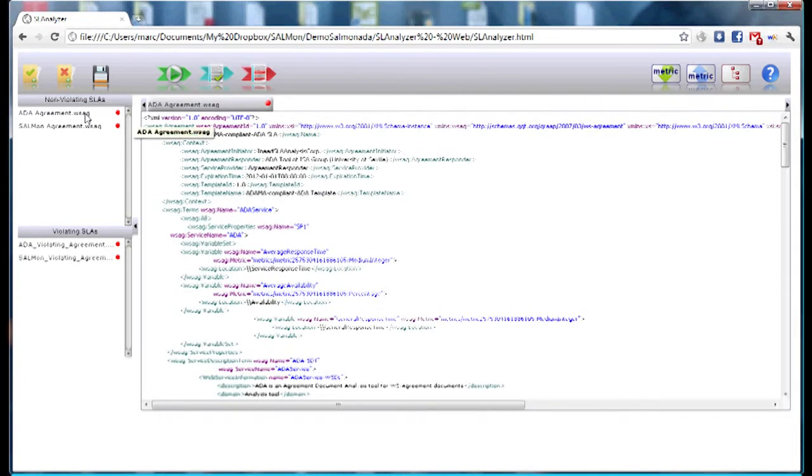Notice that it is a WS agreement compliant document with the common elements of a service and guarantee terms, but it has been extended with the monitoring information required to perform the monitoring process. This information is displayed in the service description term.